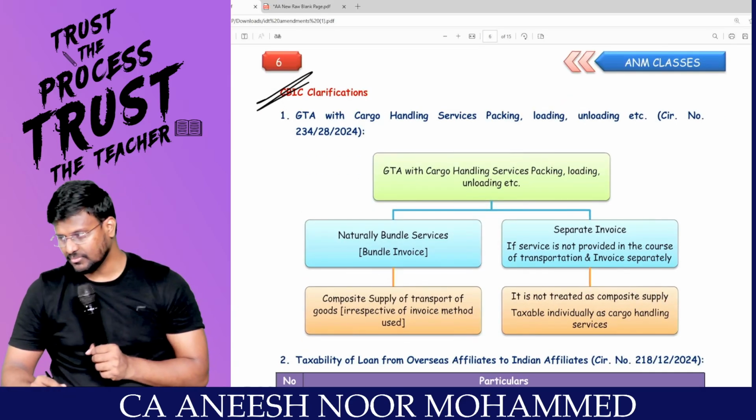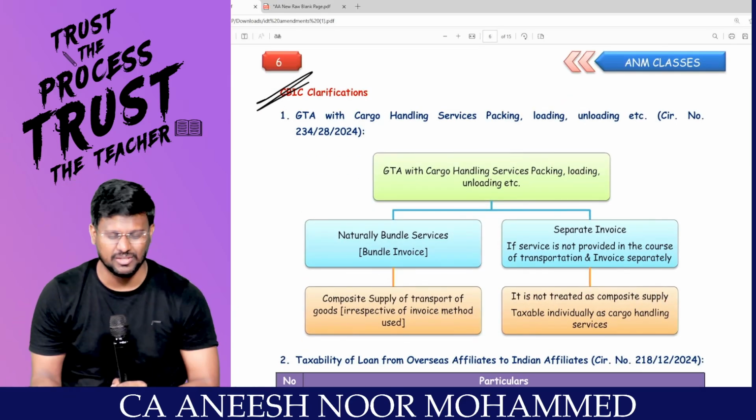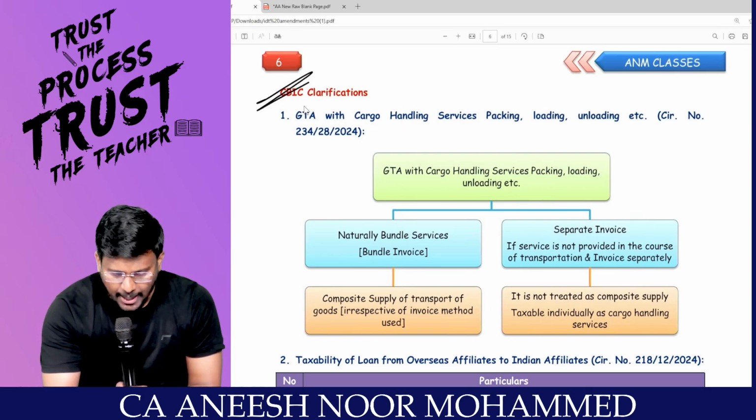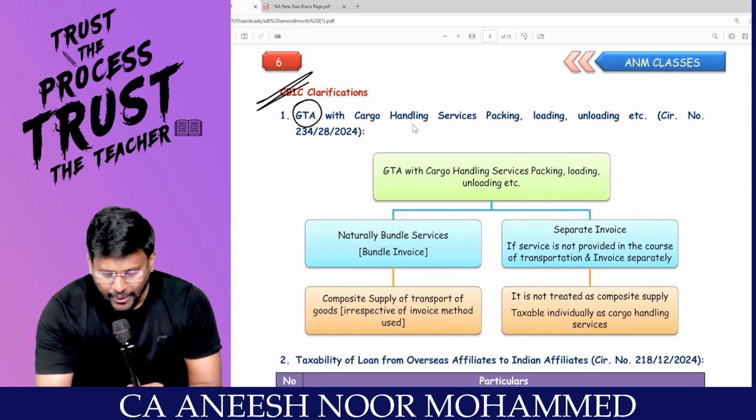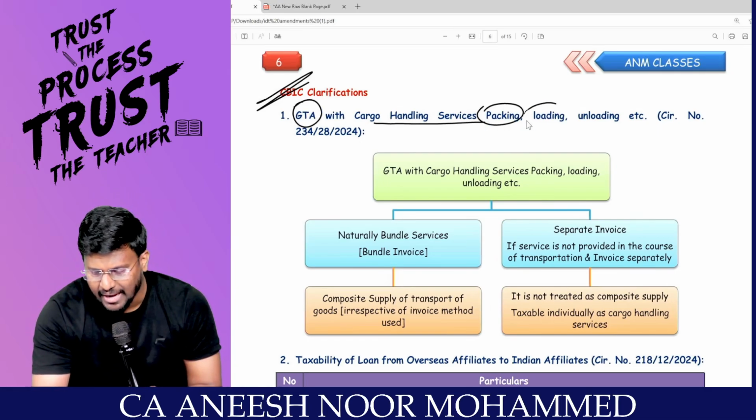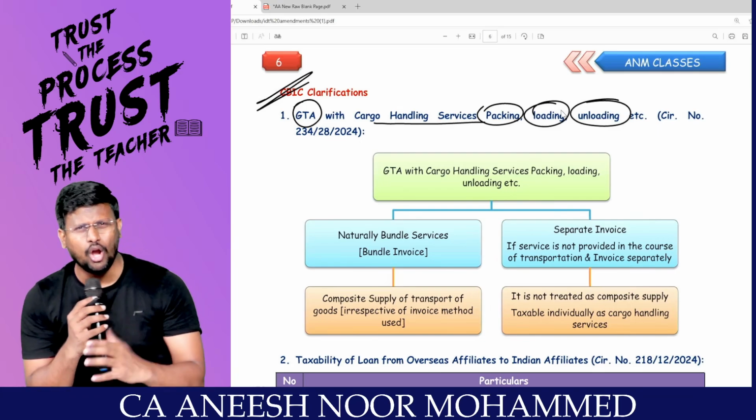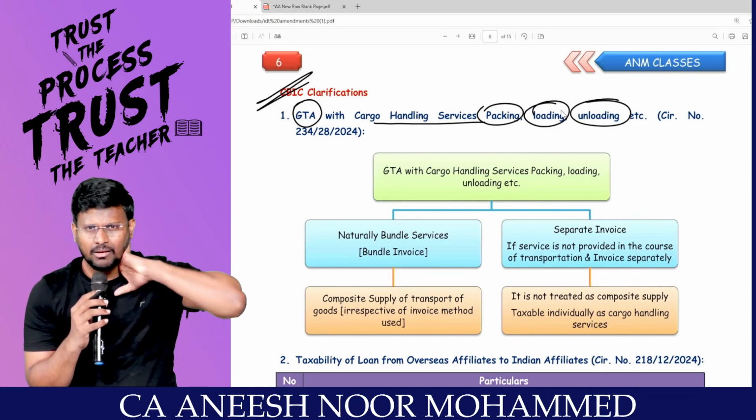Now, I'm continuing, sir. These are clarifications in the exemption. Sir, I'm a GTA, goods transport agency. I'm providing cargo handling services like packing, loading, unloading, etc. We all know that this is a composite supply. Correct? Correct? Yes.